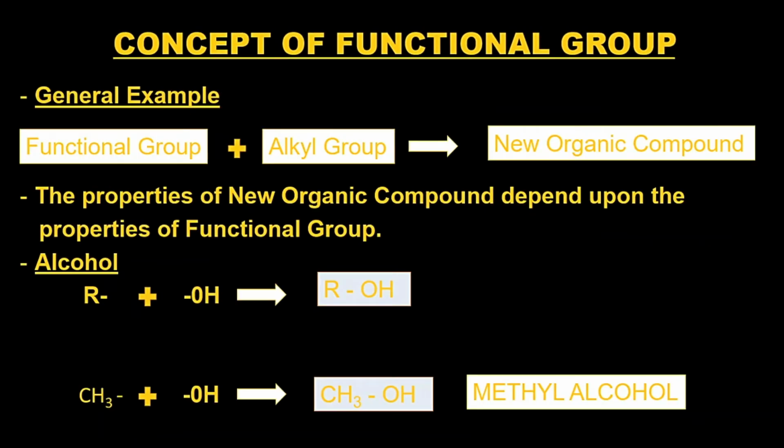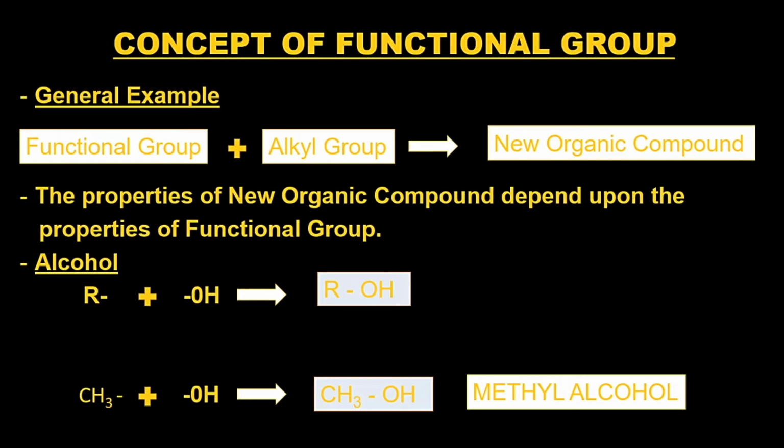After knowing about alkyl group and functional group, let us explain them by giving some examples. Let us have a general example first. Generally, we can say that a functional group combines with an alkyl group. Both have the ability to make bonds. They combine with each other to make a new organic compound. The properties of the new organic compound depend upon the properties of the functional group.